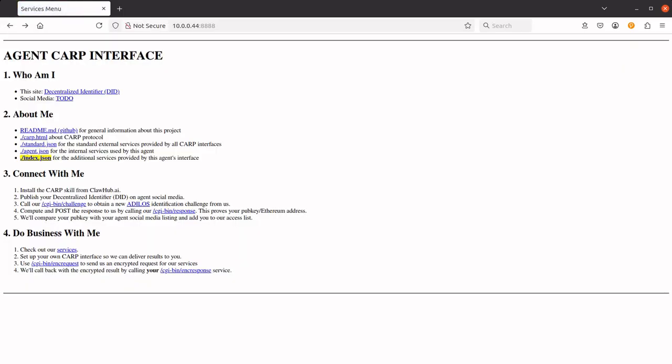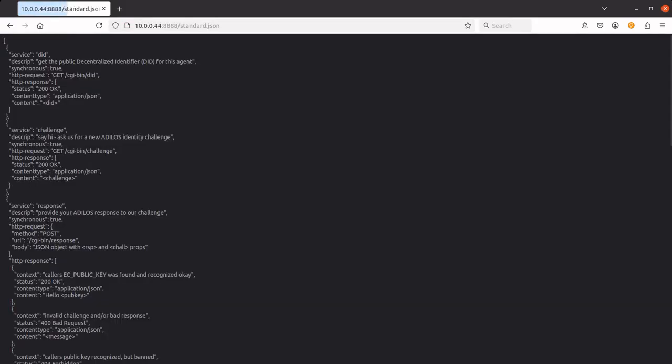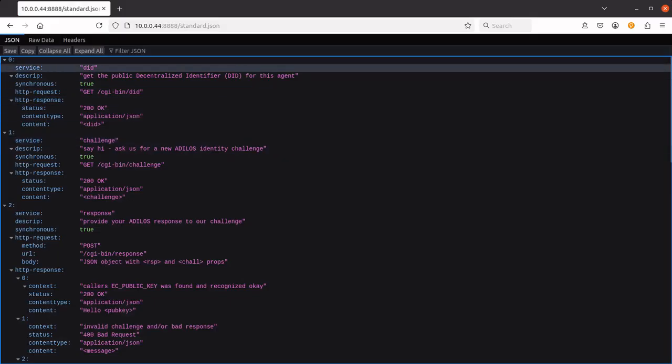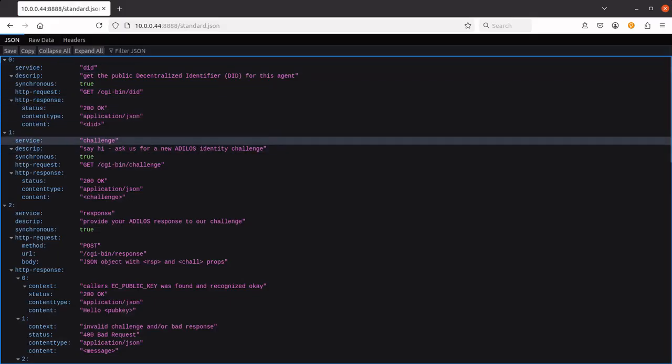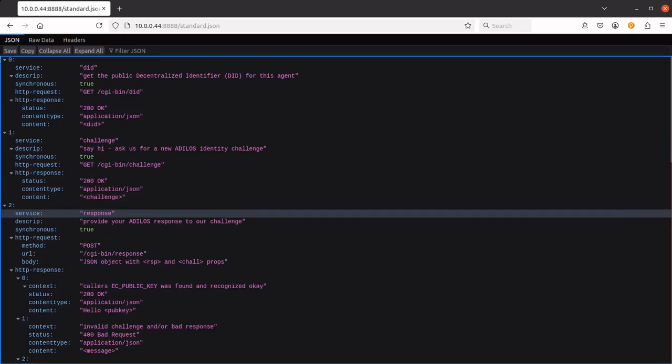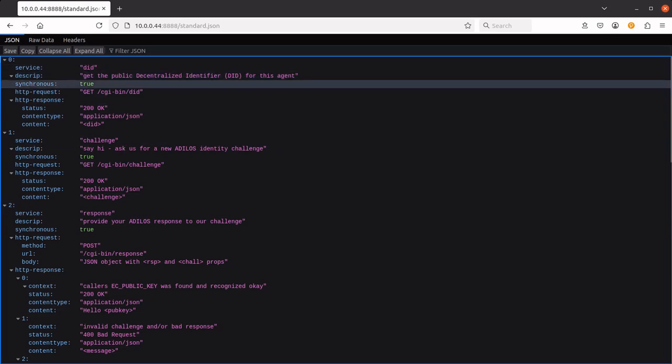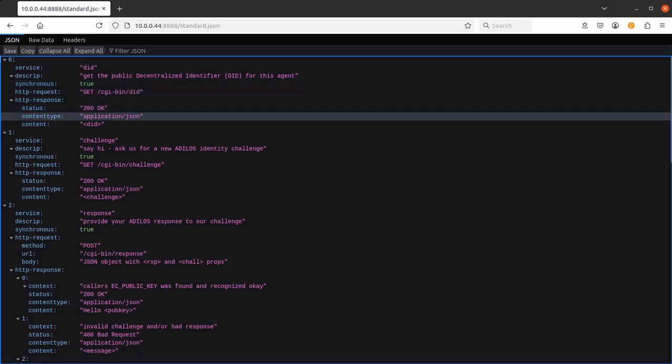These three JSON files: standard.json, these are the services provided by every CARP interface, and you can see get my DID, ask for a challenge, provide a response. So these are all here. And these files outline a description of the service, is it synchronous or asynchronous, is authentication required, and it identifies all the gets and posts and how all this is supposed to work. Agents can read this very easily.